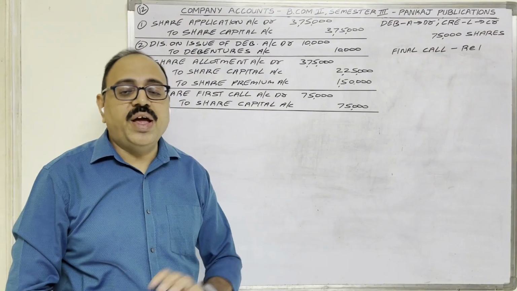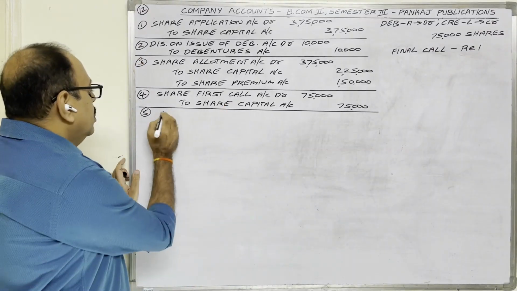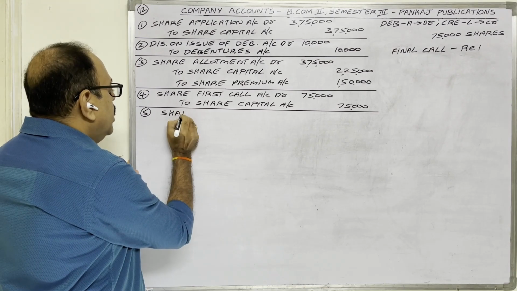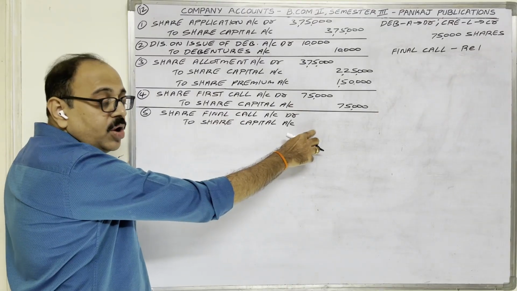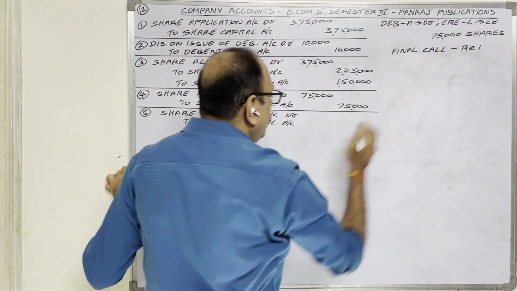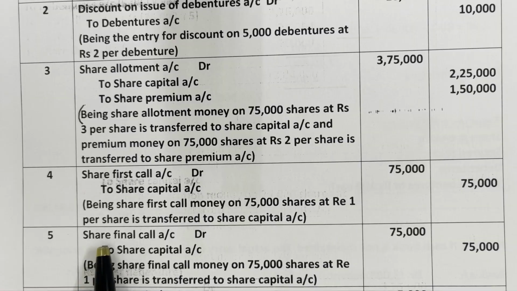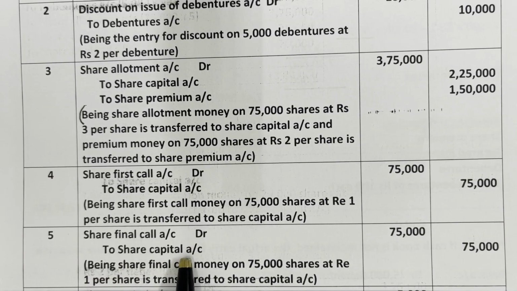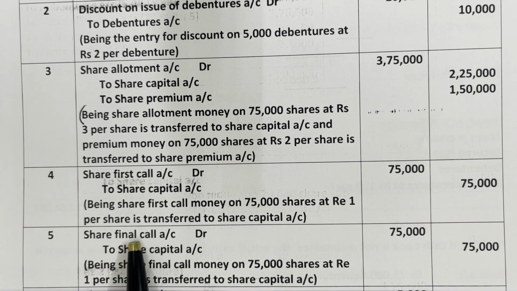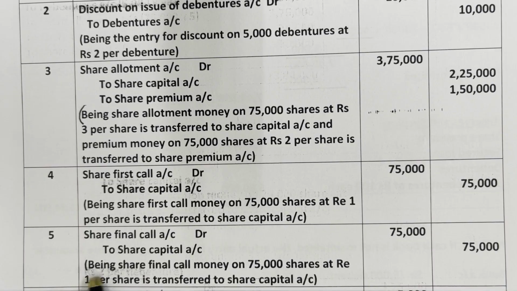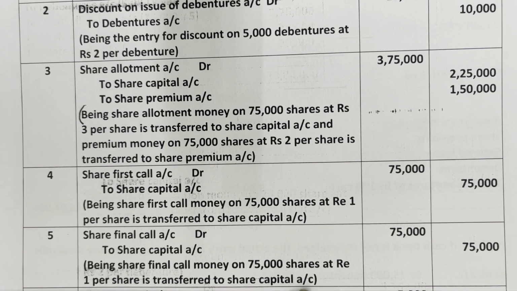Next entry is for share final call. Same like first call, only transfer entry we should write. Share final call account debtor to share capital account. On share final call also the amount is the same because share final call is 1 rupee only. On 75,000 shares, 75,000 rupees. Fifth entry, share final call account debtor to share capital account. On 75,000 shares at the rate of 1 rupee each, share final call money we are transferring into share capital now. Being share final call money on 75,000 shares at 1 rupee per share is transferred to share capital account.